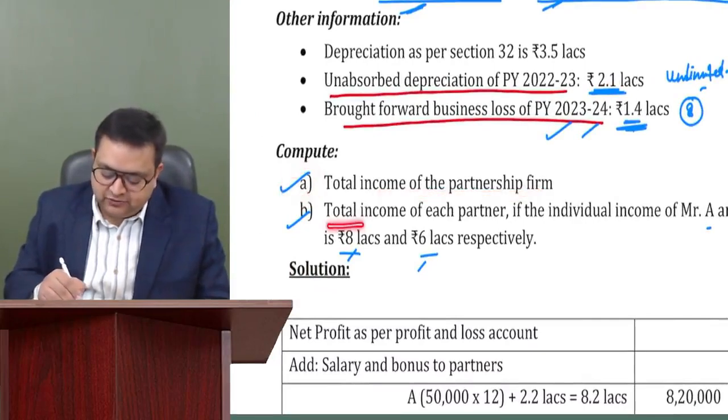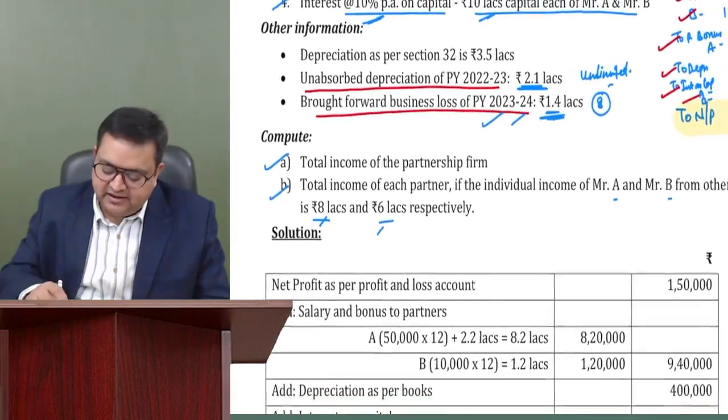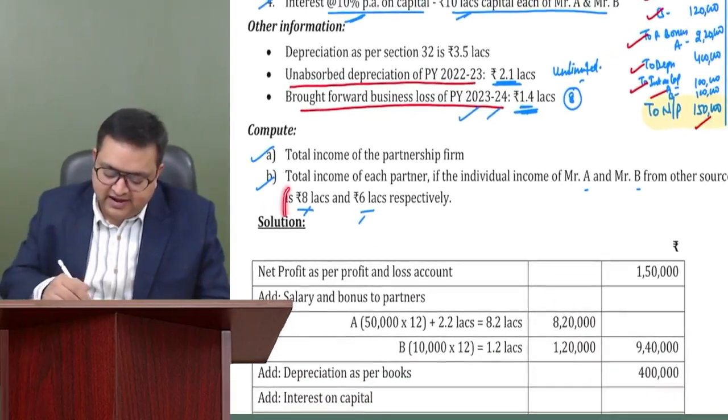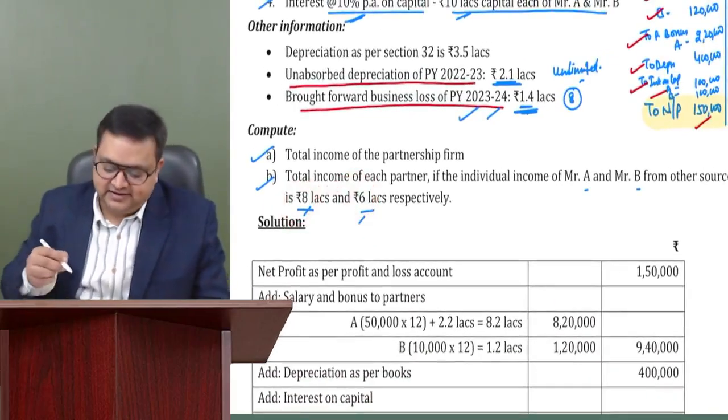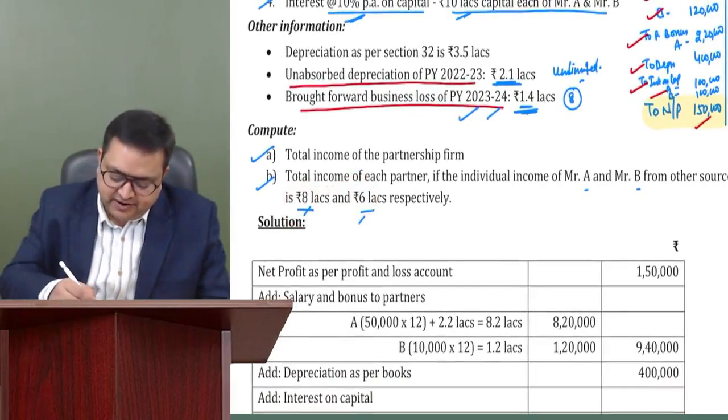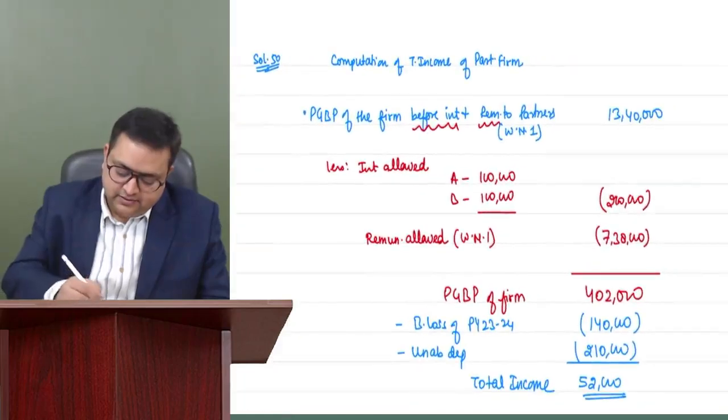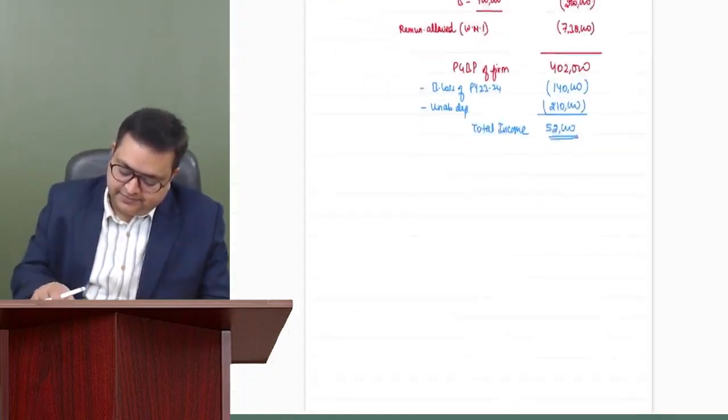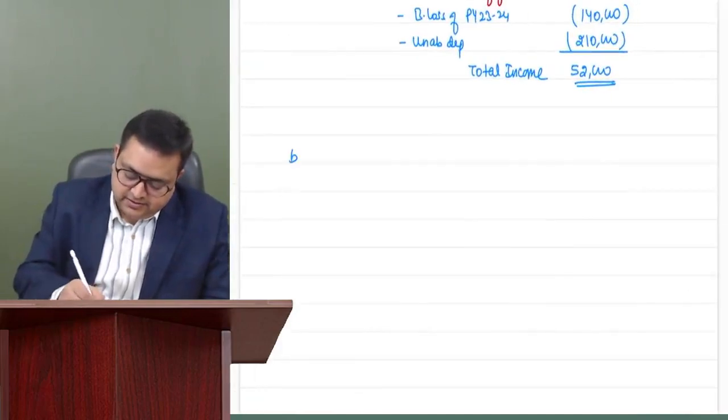Now, the second part is the total income of each partner, and their other income is also given to us: 8 lakh and 6 lakh. So, let us compute the income of the partners also. This was A, and B is the total income of partners.